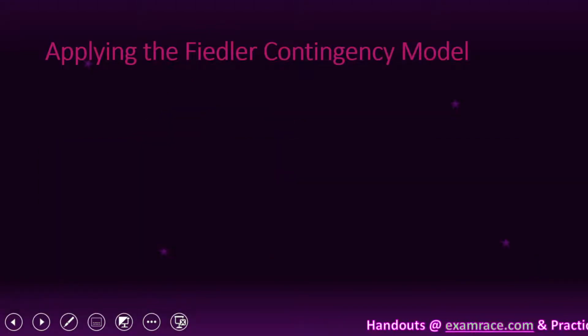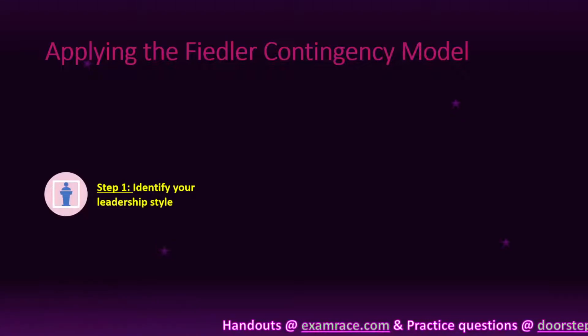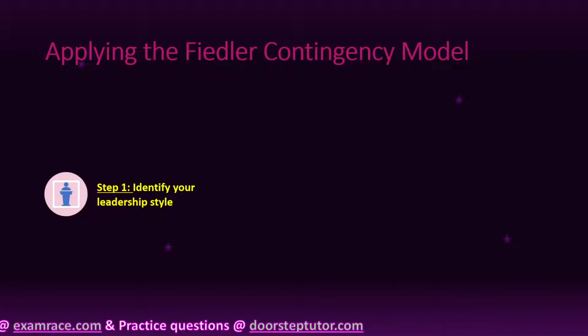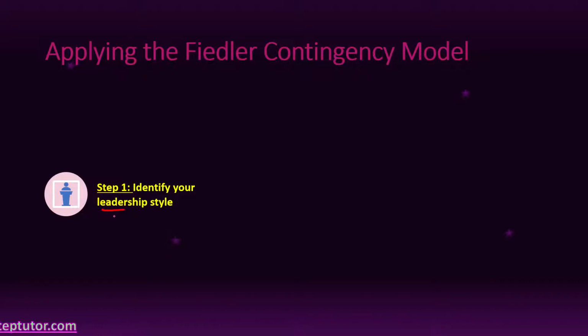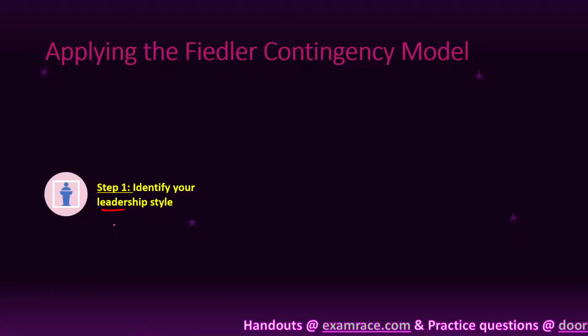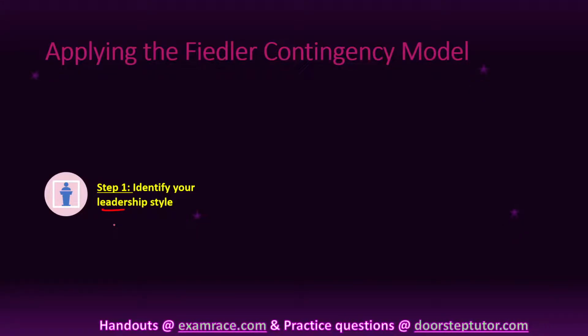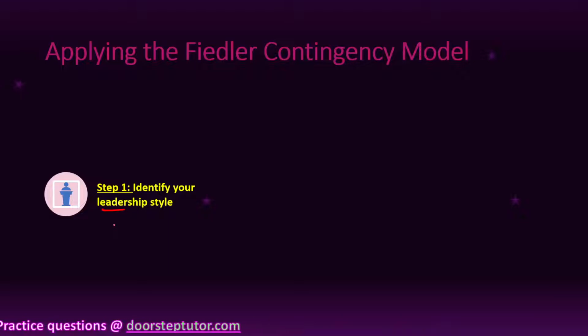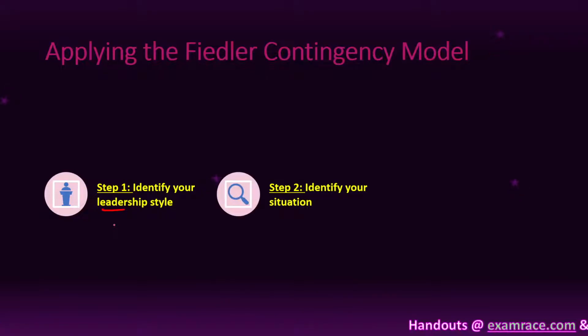Now see the next thing, applying the Fiedler contingency model. The first step is to identify your leadership style. We firstly identify leadership style. Using the LPC scale, we determine which leader is task oriented and which leader is relationship oriented. So the first step of the Fiedler contingency model is to identify the leadership style with the help of a questionnaire, that is LPC. Understood?